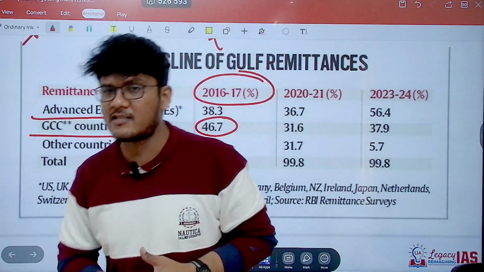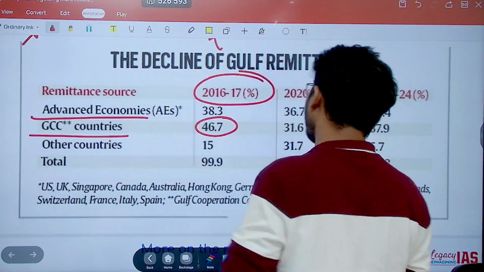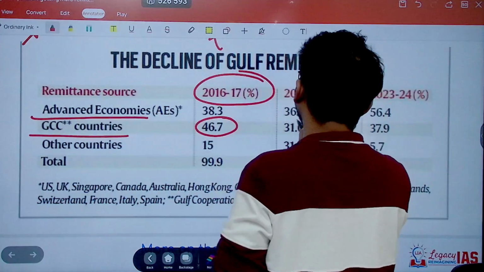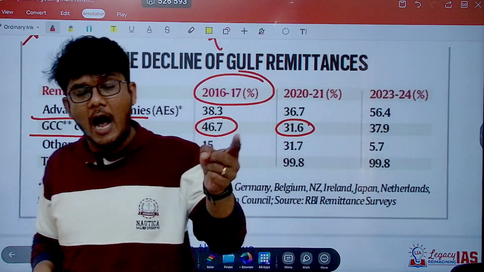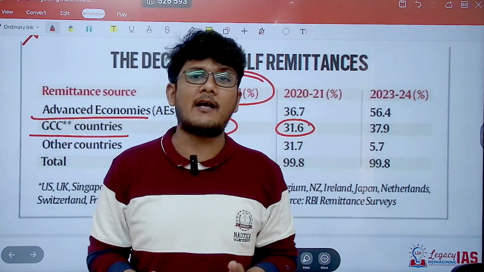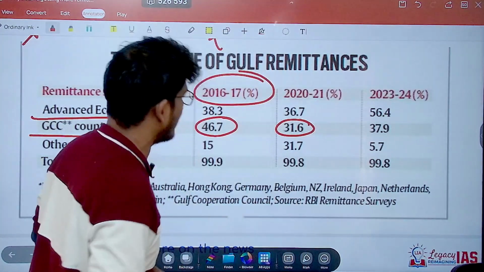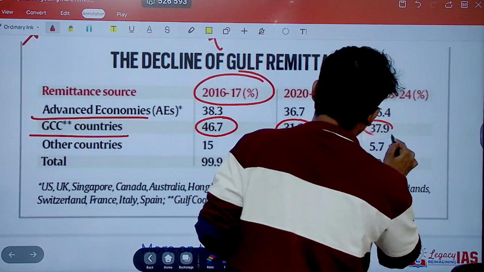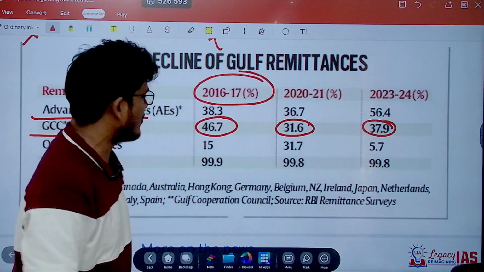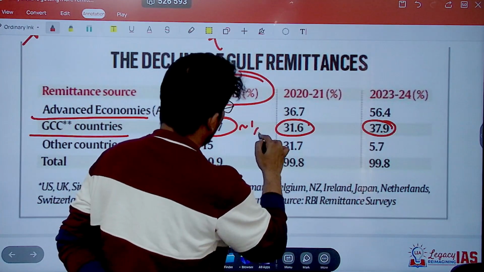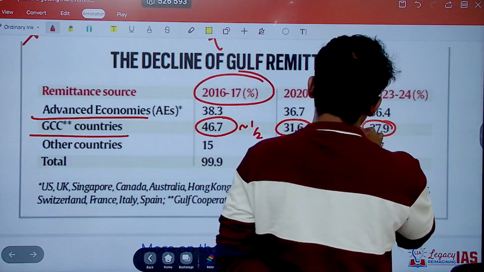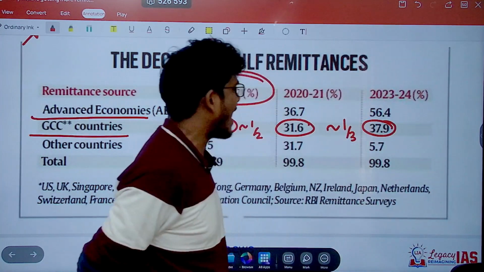There are 6 countries from which these remittances were coming. Now that reduced to 31.6%. From close to half, we went down to below one-third. And of course, there is a slight increase right now, but again, it is close to one-third. So you can say approximately half to approximately one-third is where we have been.